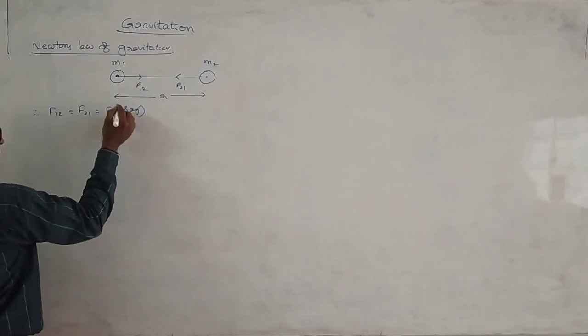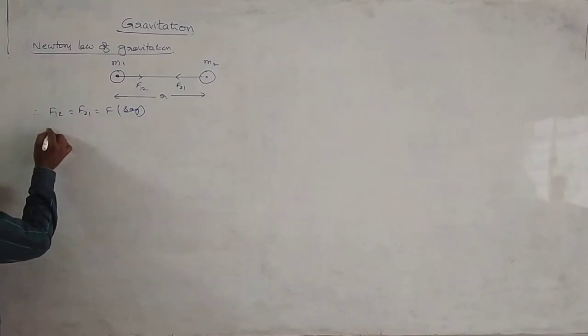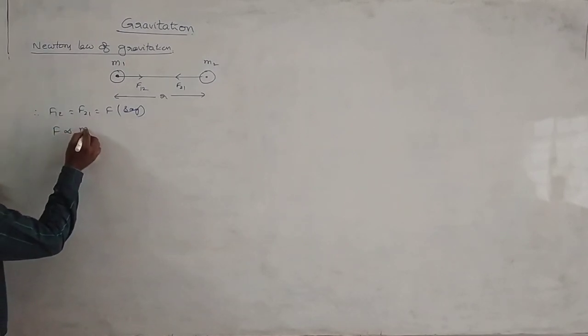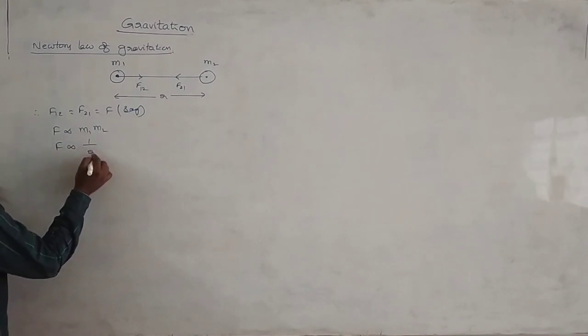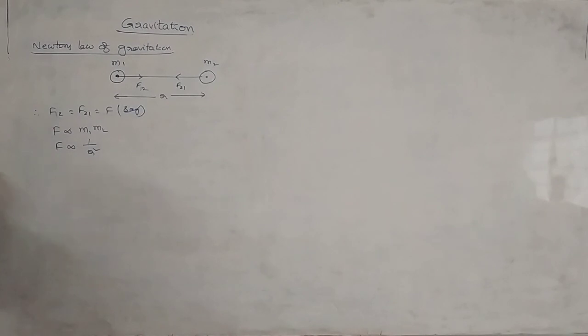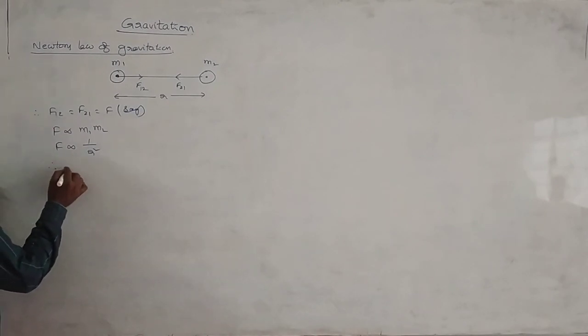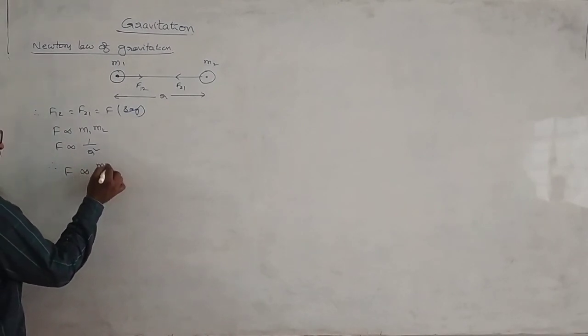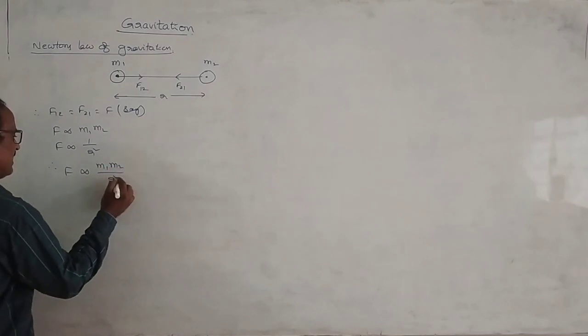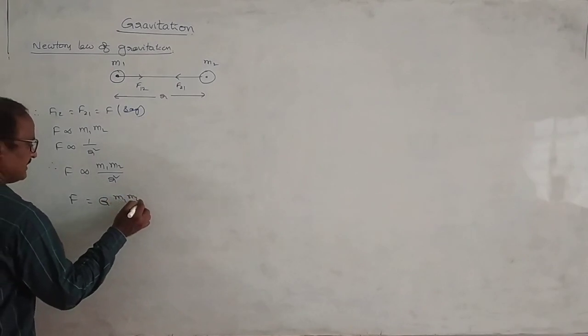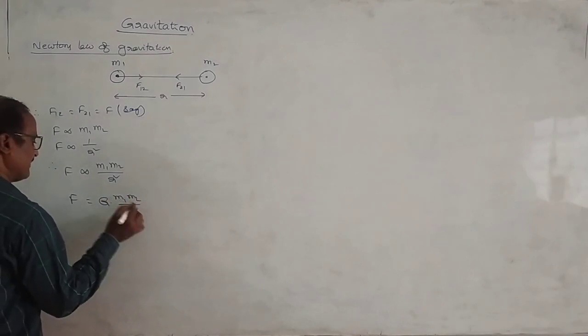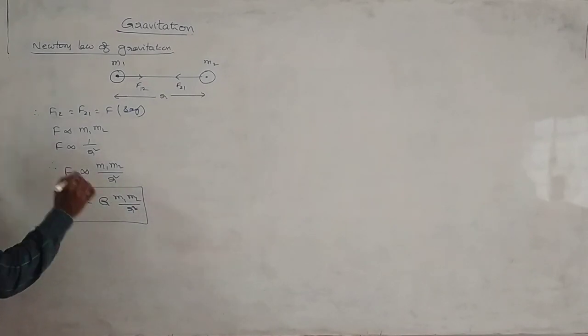But according to Newton's theory, the gravitational force is directly proportional to the product of masses of the two bodies and also inversely proportional to the square of the distance between the two massive bodies. So I am combining these two. F is proportional to m1 m2 by r square, or F is equal to capital G into m1 m2 by r square. This is the formula for gravitational force between two bodies.